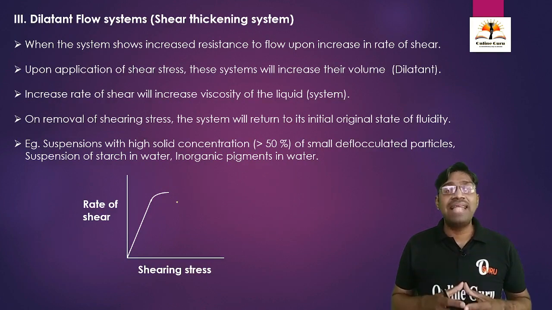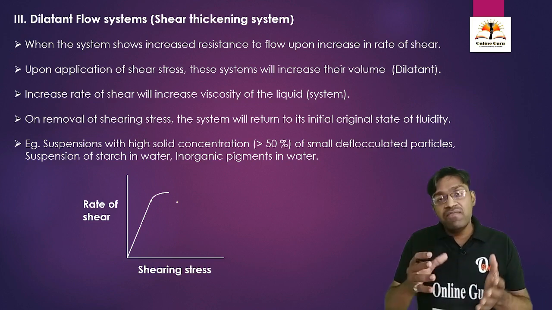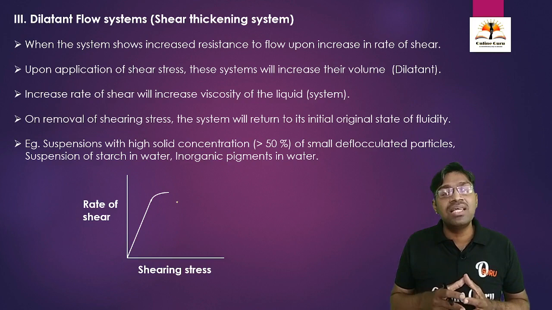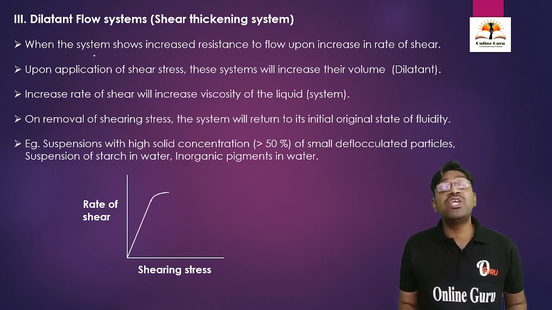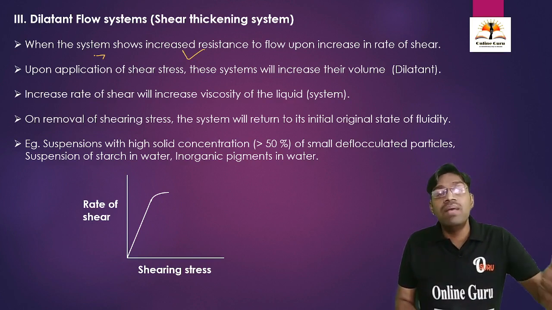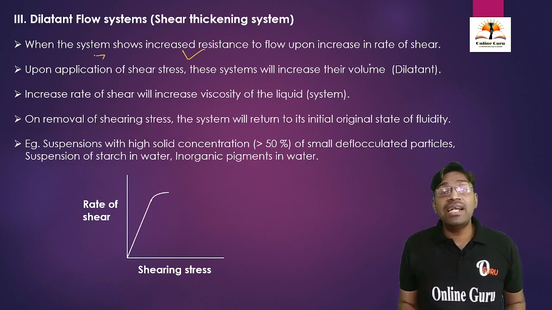Then the next point is the dilatant flow system. They are also called shear thickening systems. It means when we apply some shearing stress, there is an increase in the viscosity of the system. See here, the example is given. When we apply any shearing stress to the system, it increases the resistance to flow. An increase in the resistance to flow is the viscosity, and it also increases the rate of shear.